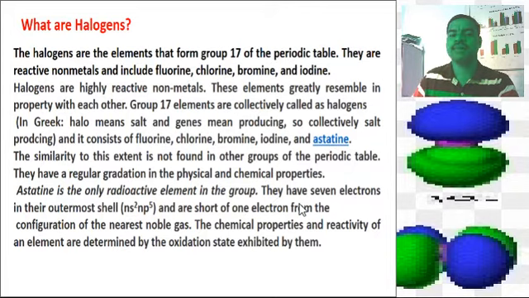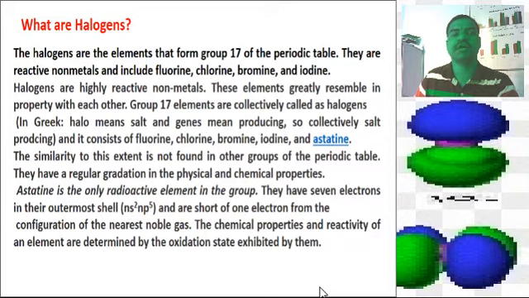Halogen is a Greek word. Here, halo means salts and gens means producing. So collectively, salt producing, and the group consists of fluorine, chlorine, bromine, iodine, and astatine. This similarity to this extent is not found in other groups of the periodic table. They have a regular gradation in the physical and chemical properties. Astatine is the only radioactive element in the group.